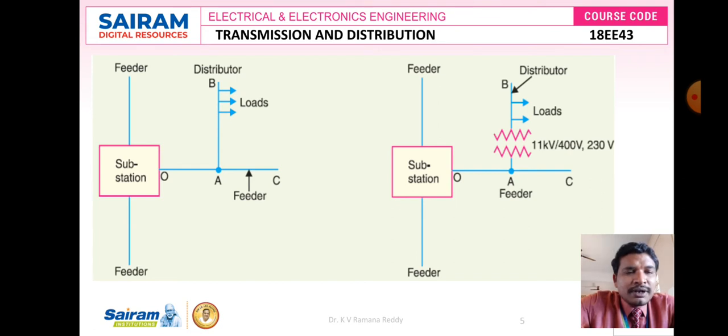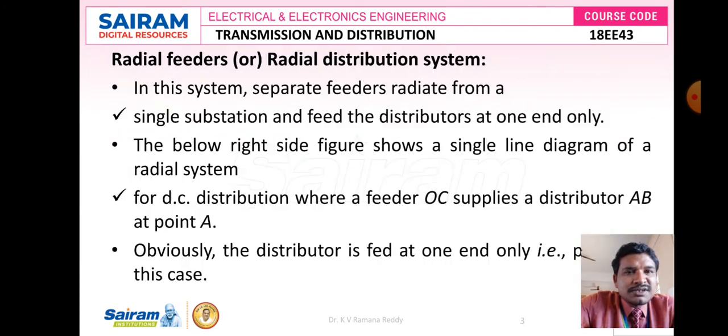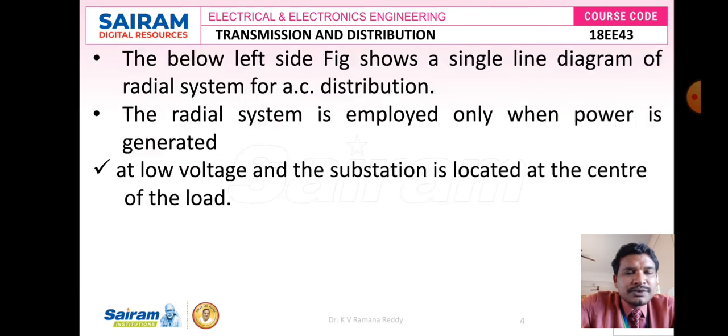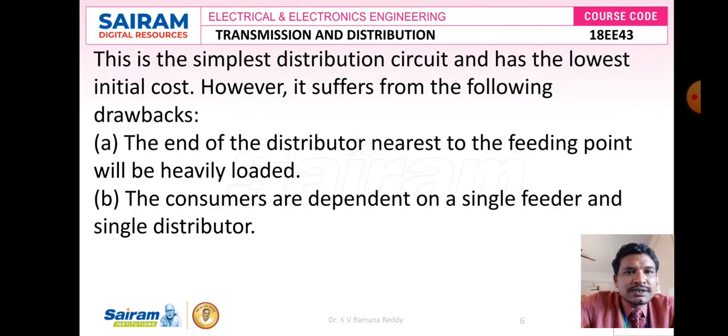But if a fault happens here also, the reliability is poor because all loads are connected between the feeder, like A to B. If a fault happens, there is no continuity of power supply. So continuity of power supply here is somewhat poor, in either DC distribution system or AC distribution system, especially in the radial distribution system or radial feeders system. But anyhow, this is the simplest distribution circuit, has the lowest initial cost.